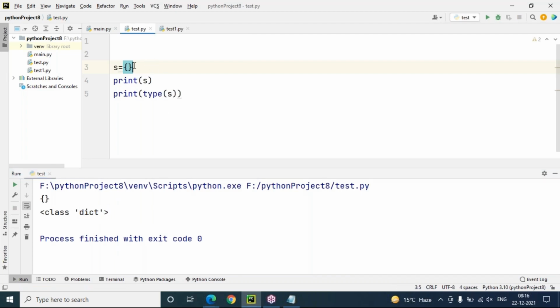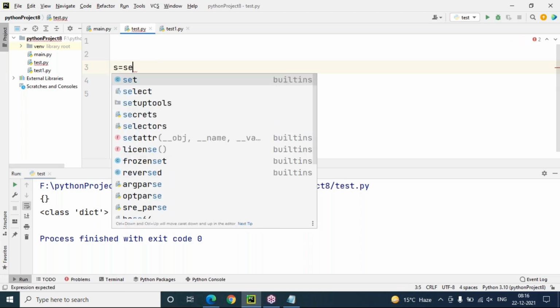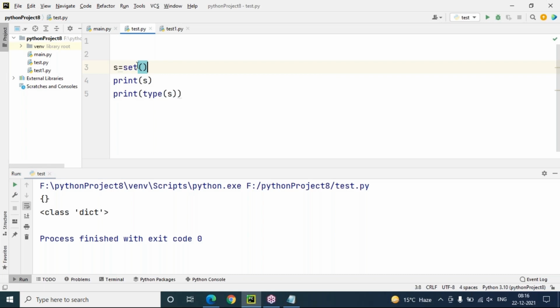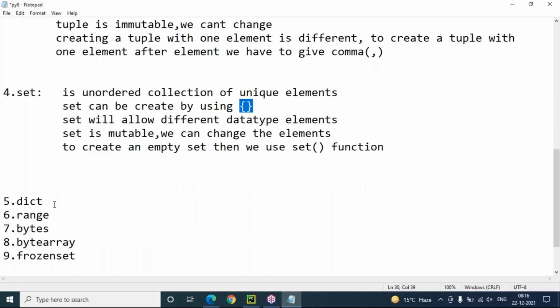Okay. To create an empty set, what we need to do? We need to use the set function. There is a built-in function called set function. Using this set function, we can create an empty set. Now you can see through the set function we are creating an empty set. Don't use empty curly brackets. Empty curly brackets lead to a dictionary, not an empty set, because in Python programming, a dictionary also can be created by using curly brackets. Next I'm going to discuss dictionary only.